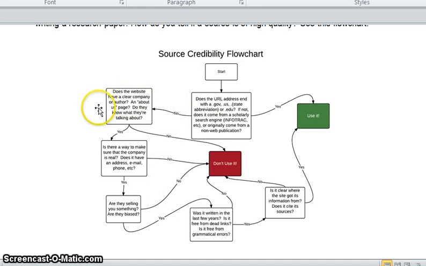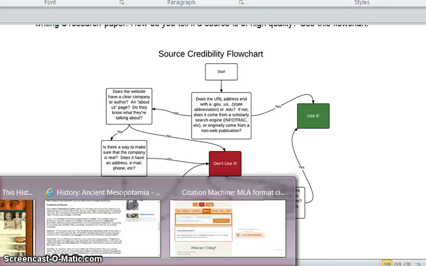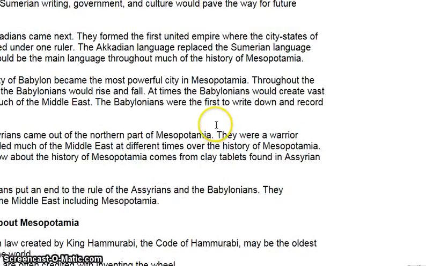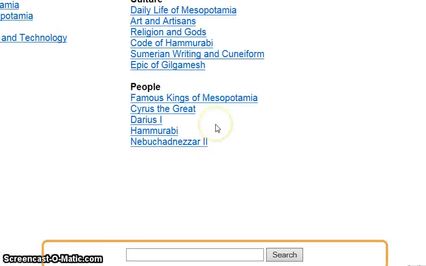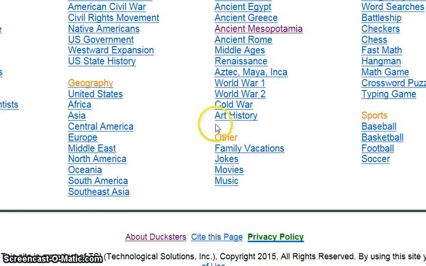So I'm going to go over to the next little box. And then it says, does the website have a clear company or author? And About Us page, do they know what they're talking about? Okay, so let's go back and see if they do maybe at the bottom. That's usually where you're going to find a lot of this information. Okay, and yeah, they do, About Ducksters, that's it. So let's click on Ducksters.